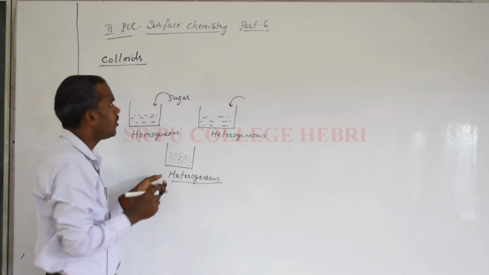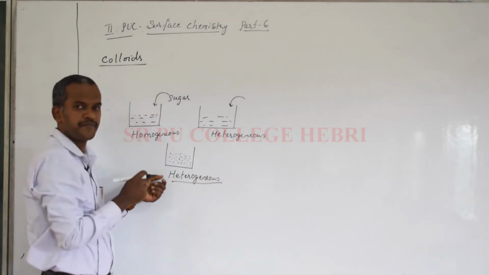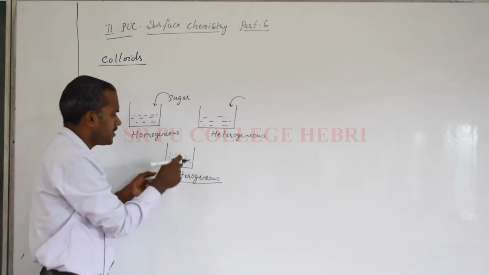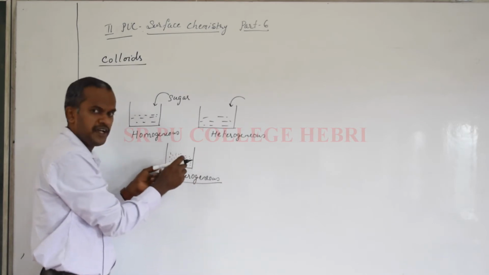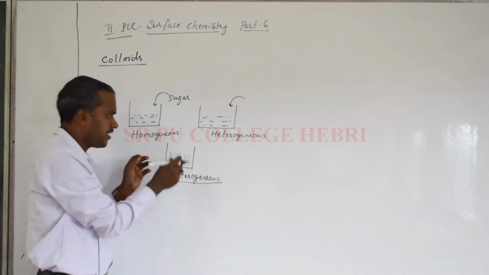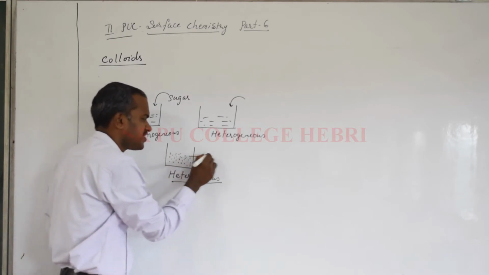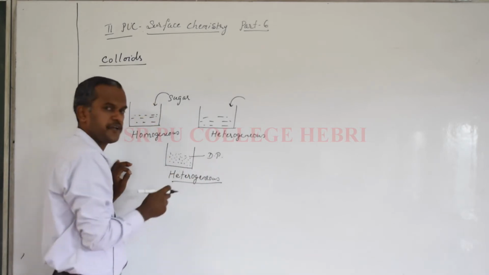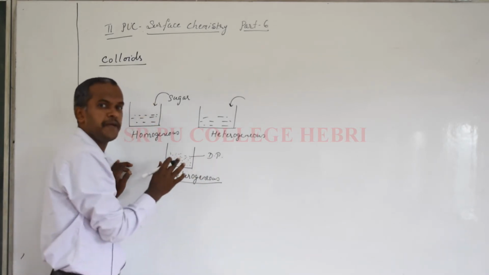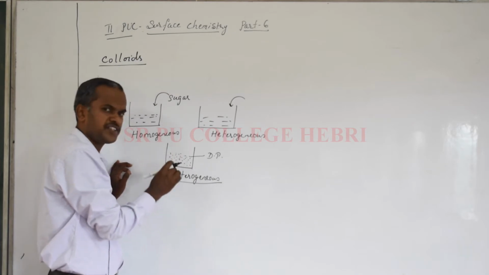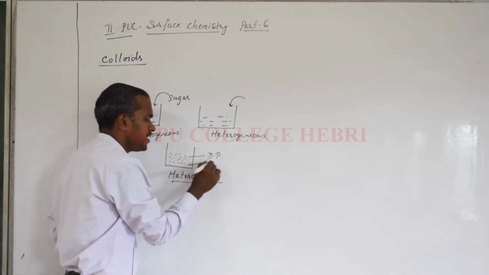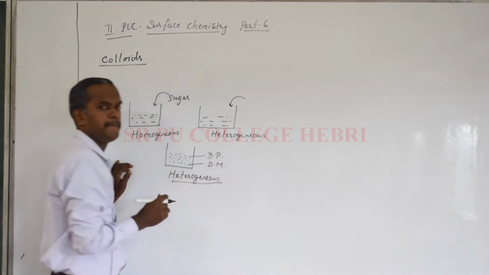So how do we define colloids now? A colloid is a heterogeneous mixture in which a substance is distributed, which we call the dispersed phase, or DP for short, in a continuous medium. The particles are of small size, but they are distributed in a continuous medium called the dispersion medium.